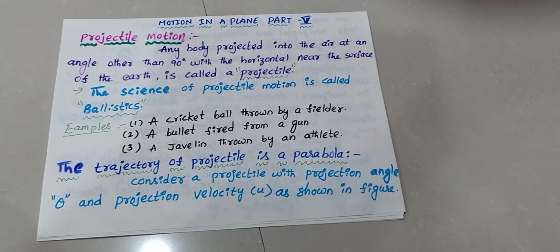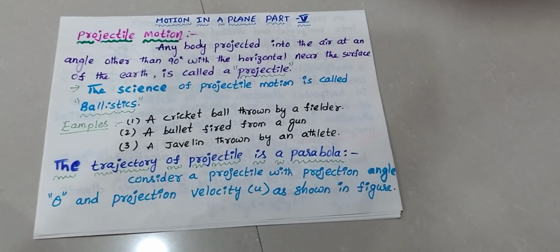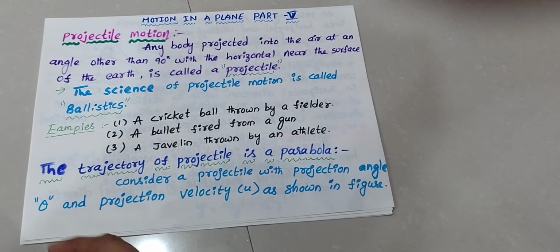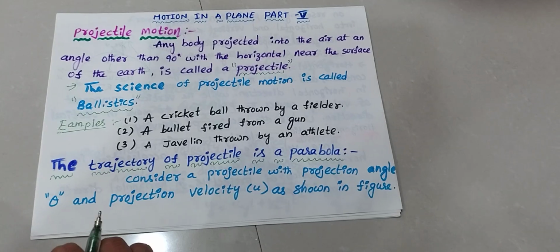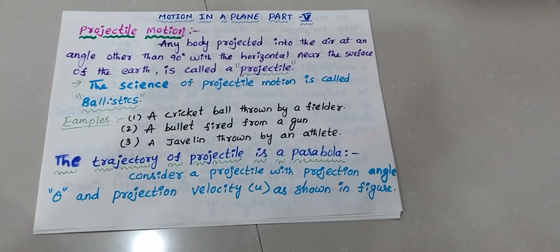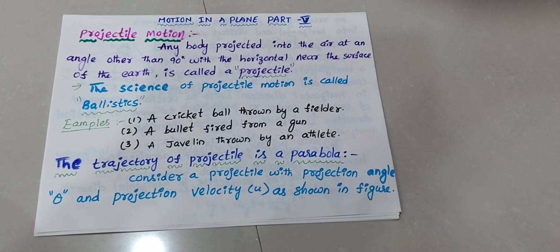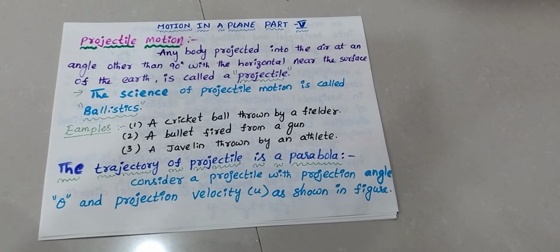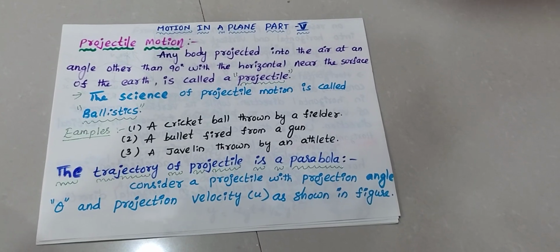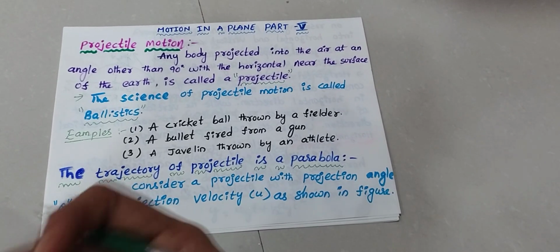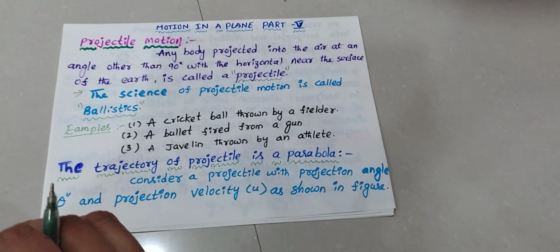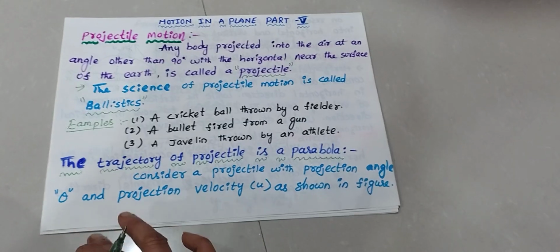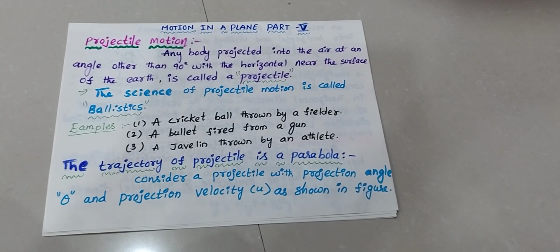Any body projected into the air at an angle other than 90 degrees with the horizontal near the surface of the earth is called a projectile. Any body projected into the air at some angle theta, other than 90 degrees with the horizontal, near the surface of the earth is called a projectile.